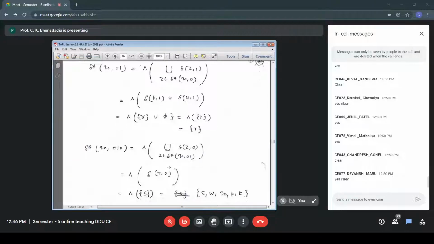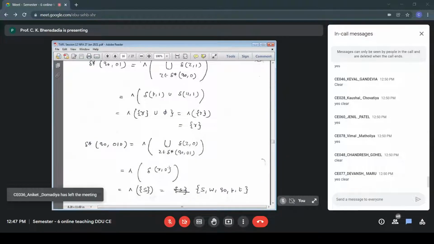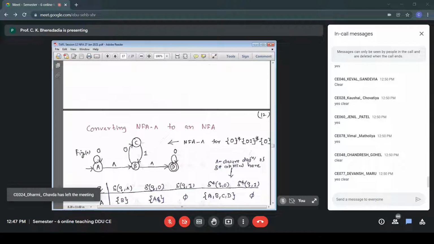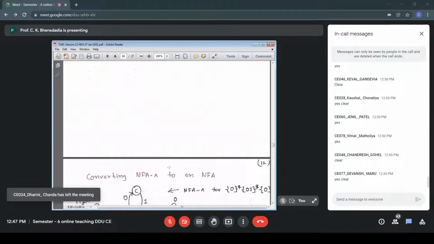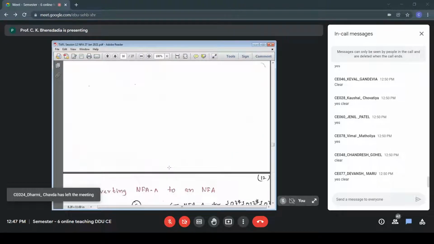Okay, so with that we complete today's session and we'll continue from this point in the next lecture. We'll continue with converting NFA null to NFA. We converted NFA to FA based on a theorem, that is theorem 4.1, and we worked out 2 examples. Next, we can convert any NFA null to NFA. So we'll take examples, and again, we need a theorem.